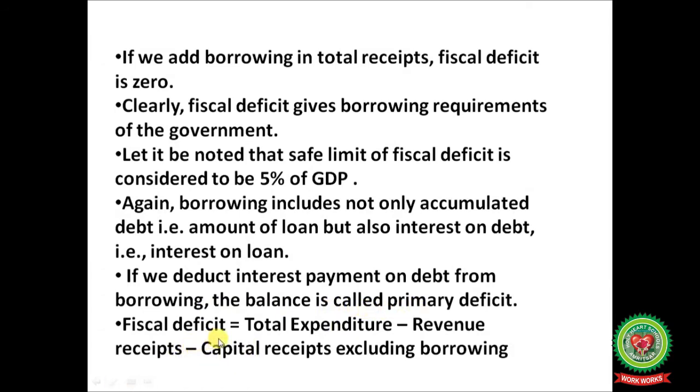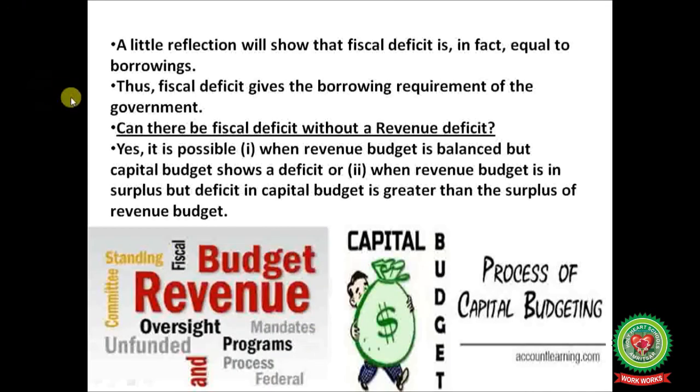So the fiscal deficit formula is total expenditure minus revenue receipts minus capital receipts excluding borrowings. A little reflection will show that fiscal deficit is in fact equal to borrowings. Thus fiscal deficit gives the borrowing requirement of the government.